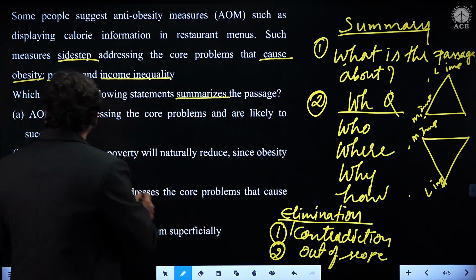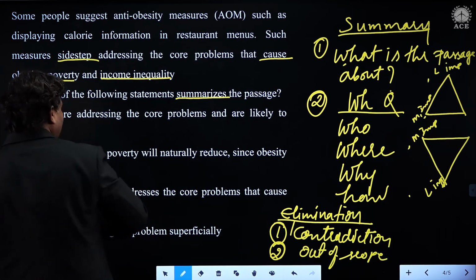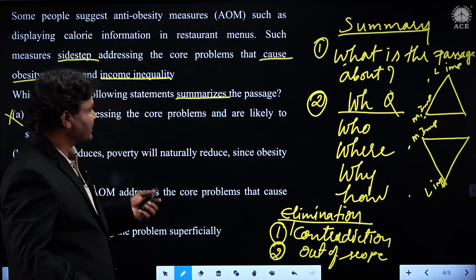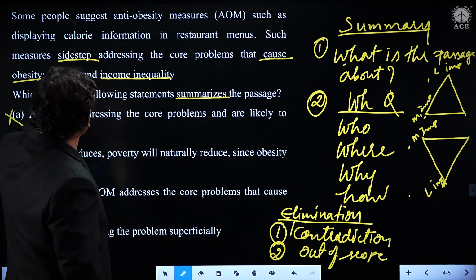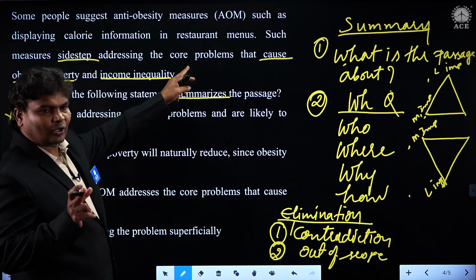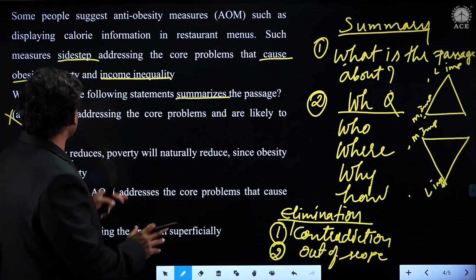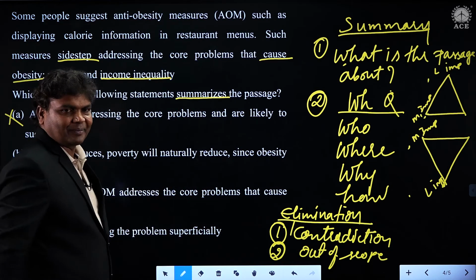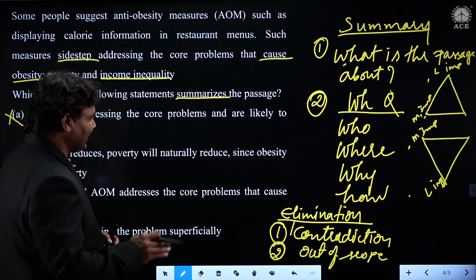So option A cannot be. Very simple. Your paragraph says sidestepped addressing the core problems, whereas option A says they are addressing the core problems. So that option you can easily eliminate, students.